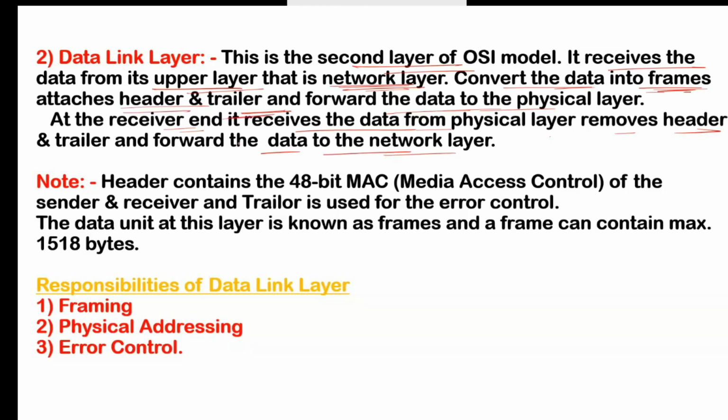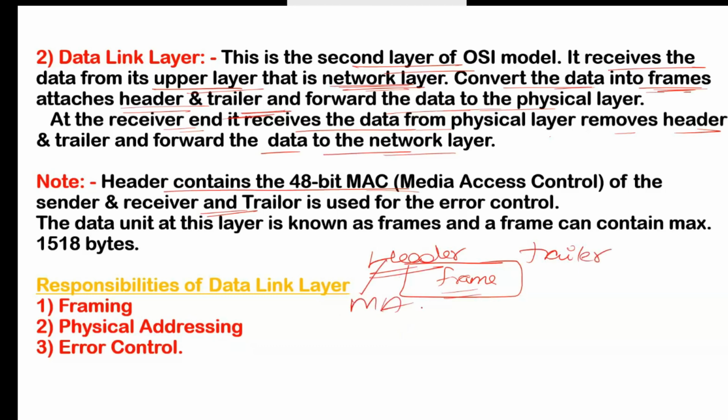Now here we have this header and trailer box. Header means what? Header contains the 48-bit MAC header of the sender and receiver. On this layer, your data will be converted into frame format. Suppose that is a frame, and one header will be attached on this frame, and one trailer will be attached. Header means here we have the MAC address, media access control.